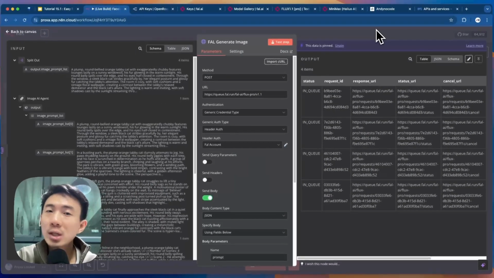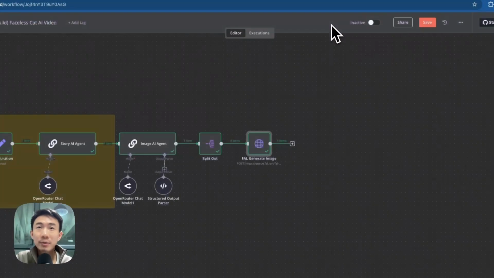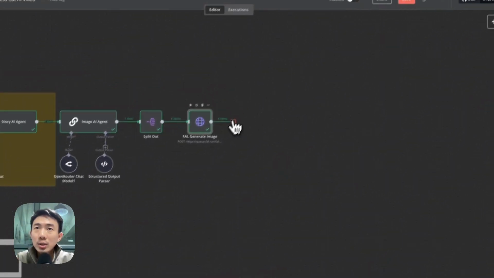When it is pinned, it means that when this node is processed, it's only processing this data. It will not create anything new. Of course, for your own day-to-day operation, you don't want it pinned. You want it to be unpinned. But for demonstration, I just showed you the usage of the pin function. All right. Then we are going to add another node.